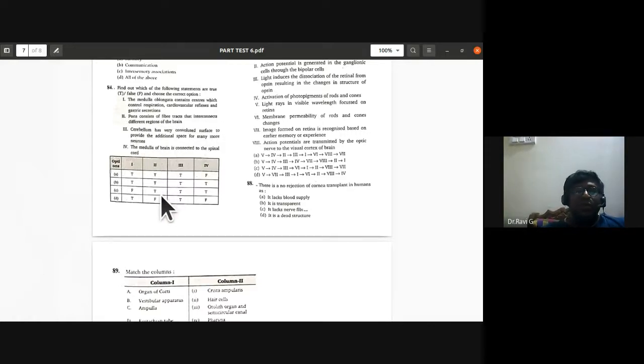That is also true. Cerebellum has a very convoluted surface to provide additional space for many neurons. That is also true. The medulla of the brain is connected to the spinal cord. True. So all four statements are true. So B is the correct answer for the 84th, the second option.